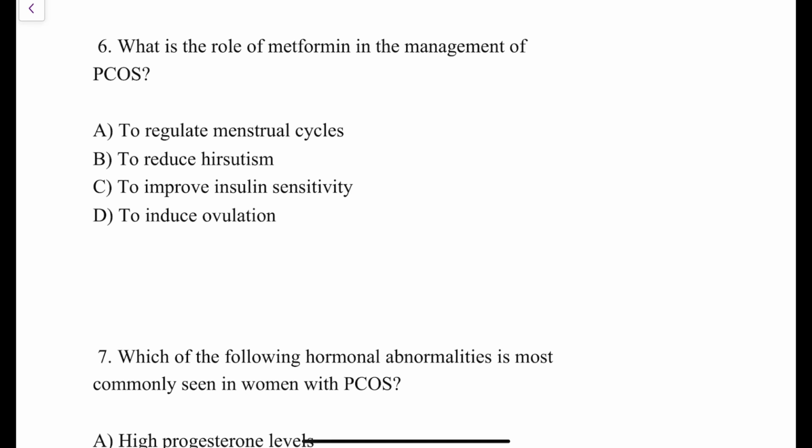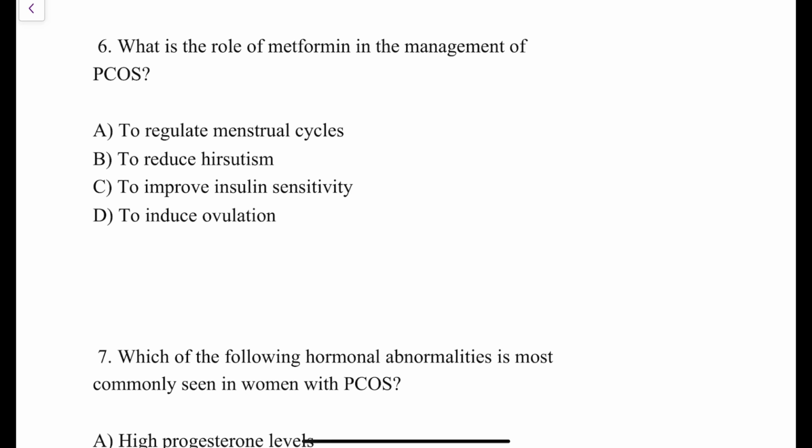So for the treatment of insulin resistance, since the levels of insulin are increased and it is resistant to the proper uptake of glucose, you have to supplement metformin. Once you give this metformin to the patient, it is going to improve the insulin sensitivity, right? So the answer over here is to improve the insulin sensitivity.